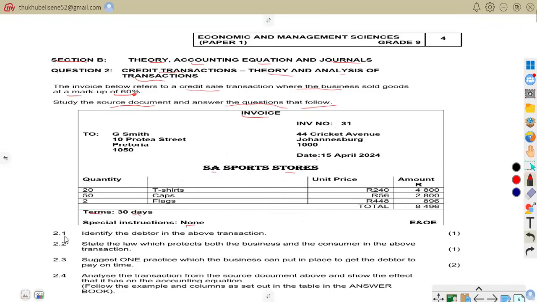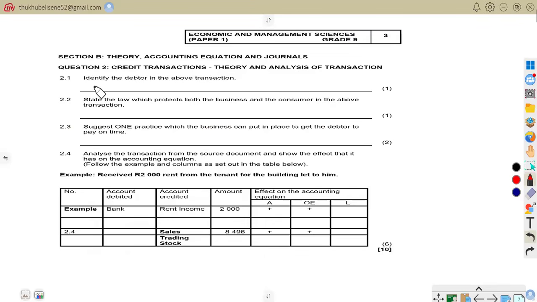Now it says 2.1, the questions. Identify a debtor in the above transaction. You can see now our debtor there is J. Smith, because our invoice goes to J. Smith. J. Smith is our debtor. Now you are to go to our answer book and write it there that our debtor is J. Smith. That is our debtor.